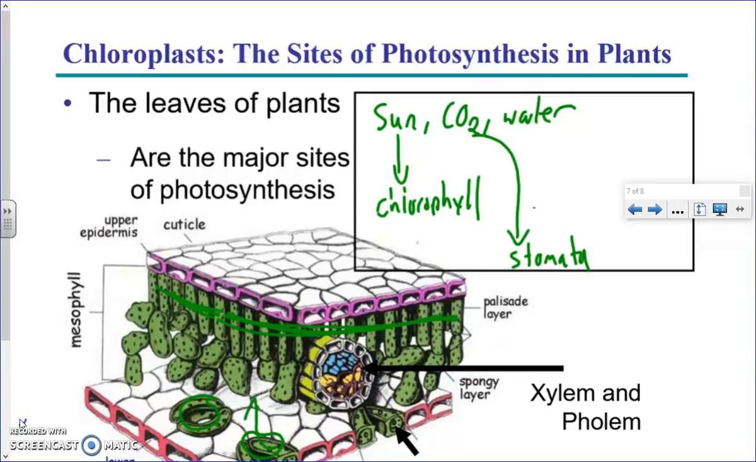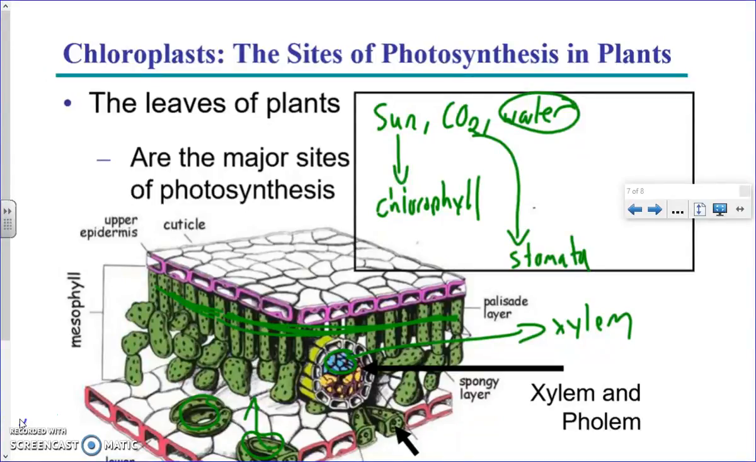The last thing that they need is water. Water they get from the roots. The roots absorb water. Remember, they have high surface area because of the root hairs. And then the water travels up the stem. The name of the tube that carries water from the roots in the stem to the leaves is called the xylem.